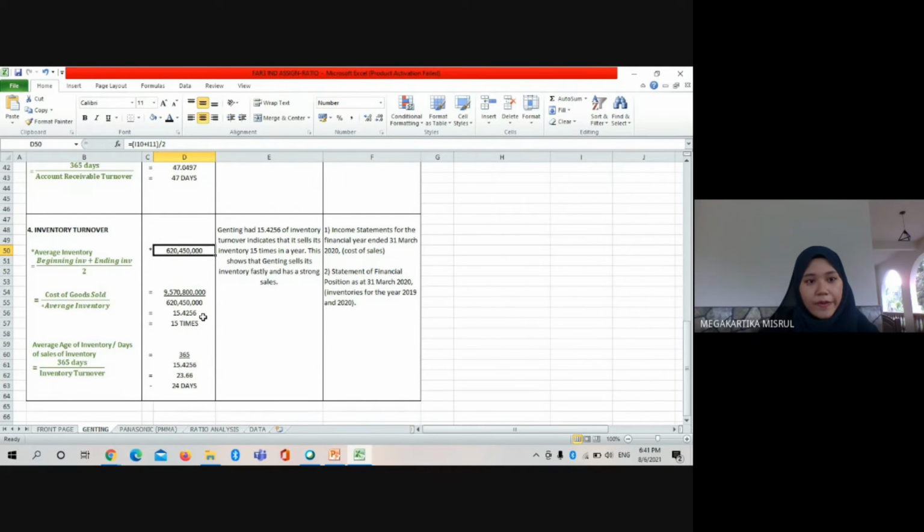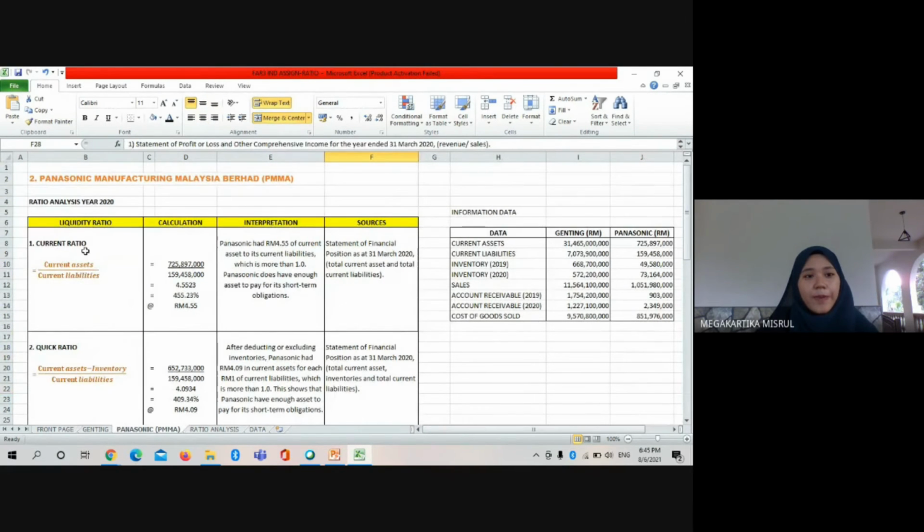So the inventory turnover for Genting Berhad is 15.4256, which is 15 times. This indicates that Genting sells its inventory 15 times in a year. This shows that Genting sells its inventory fast and has strong sales. It can also be calculated by dividing 365 days by its inventory turnover. So we get 24 days.